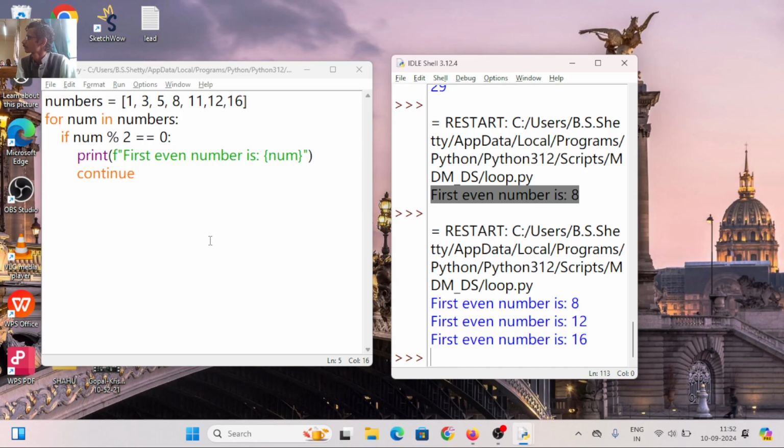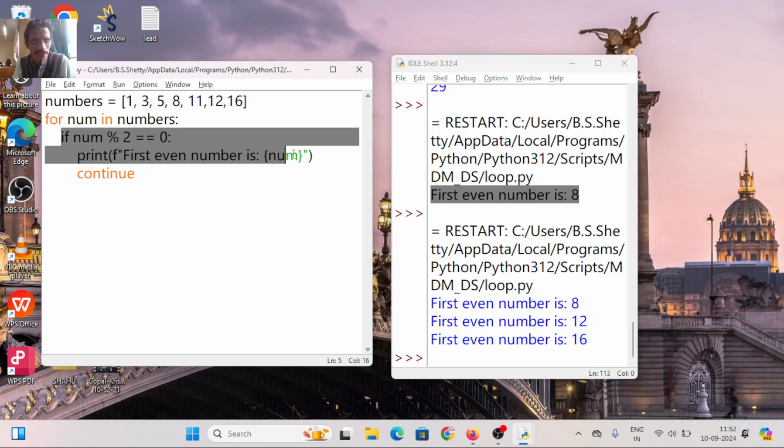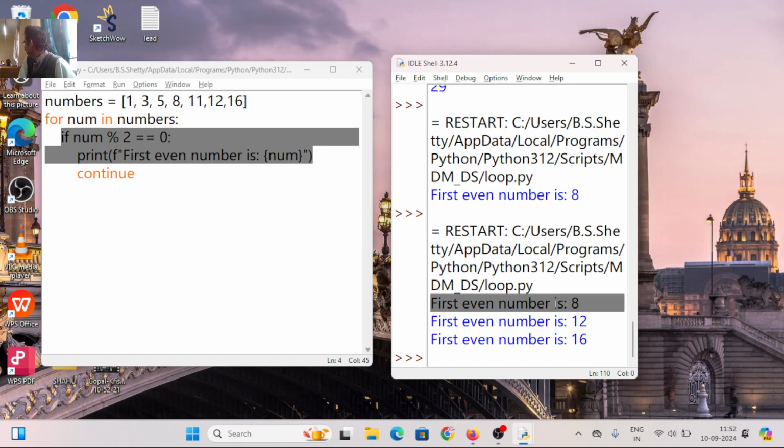Clear? Continue. So when that number is even, we are printing it, and the loop gets skipped for other numbers. That's it. Initially we are getting the output only one time. Here we are getting all even numbers in the list. This is the program for all even numbers in the list. Clear? The list may be even or odd. Program for all even numbers in the list. Good. Okay, next.